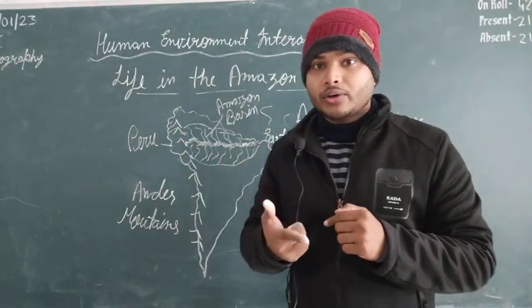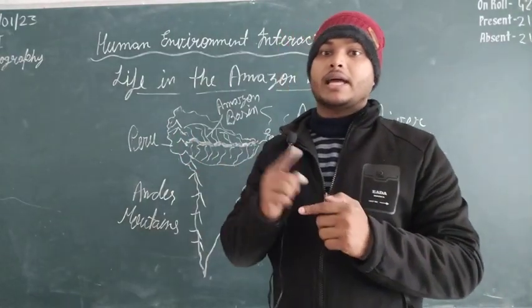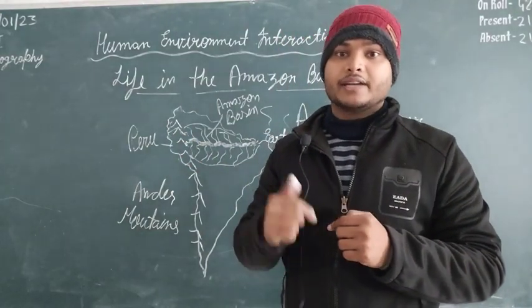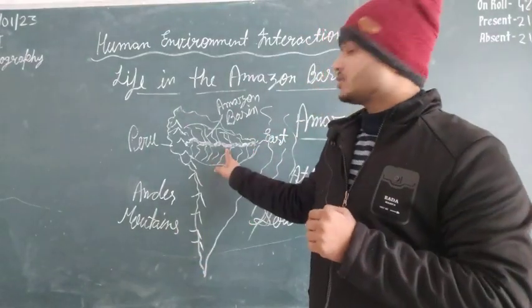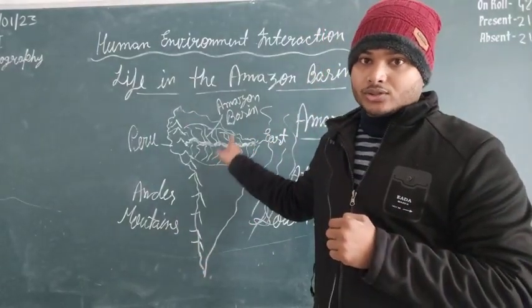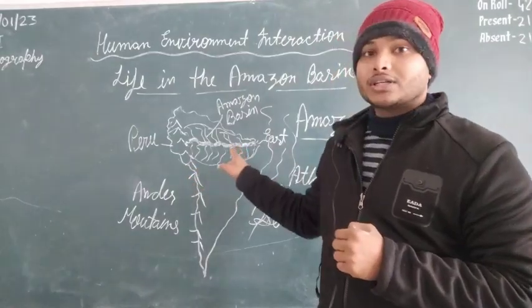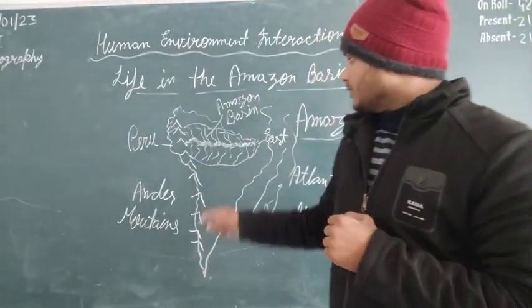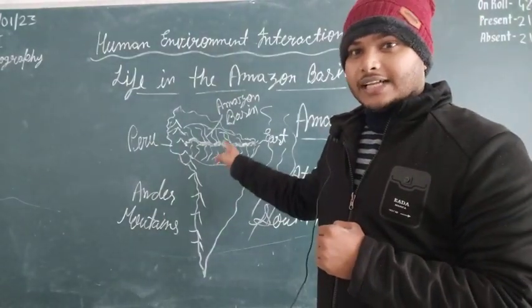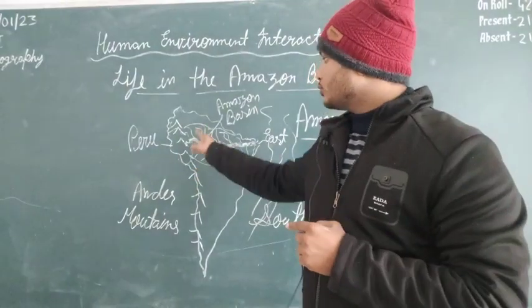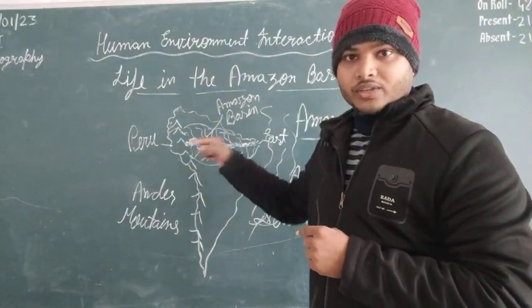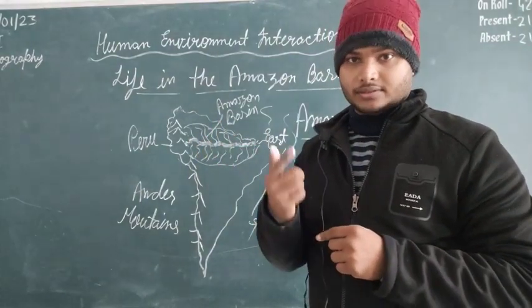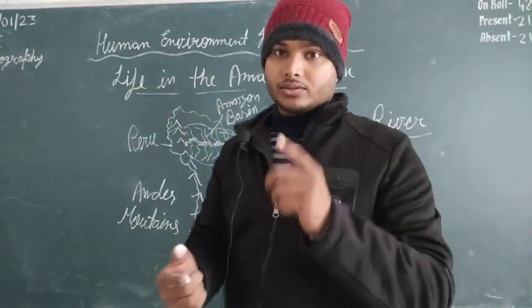Now we are going to discuss the people, the animals, the flora and fauna, that means the vegetation of this Amazon basin. This was the overall conclusion of what we have discussed in the previous classes. We discussed all those points so that we can clear this. Now I hope you are aware of what the Amazon basin is, and now we are going to write about the river. Just give me a single moment.